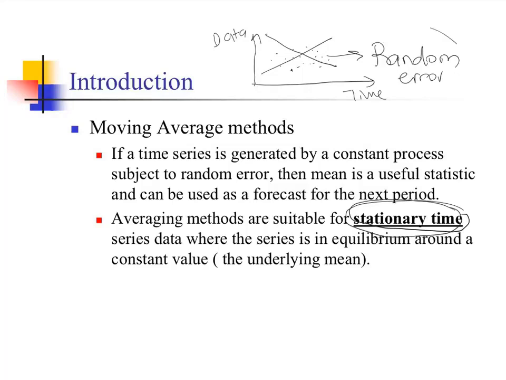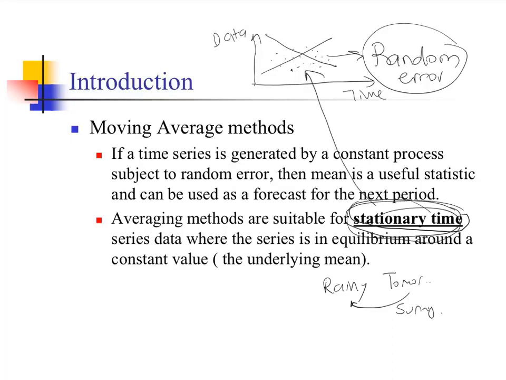So you may think about randomness in the data like a weather forecast. Let's say today is rainy. If the data that you observe tomorrow depends on today, then you expect rainy, or at least cloudy weather. But if it's random, then you might have sunny weather tomorrow. So a stationary time series is defined by a data set that does not have any trend or any seasonal variation. And averaging the data, averaging what is observed, is the best forecast for stationary data.